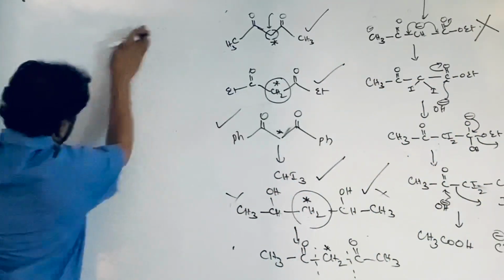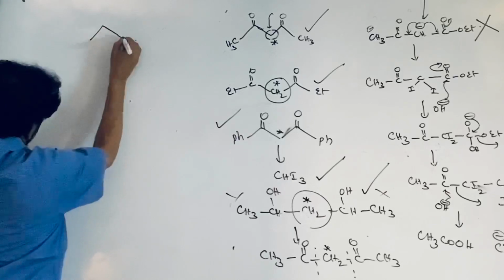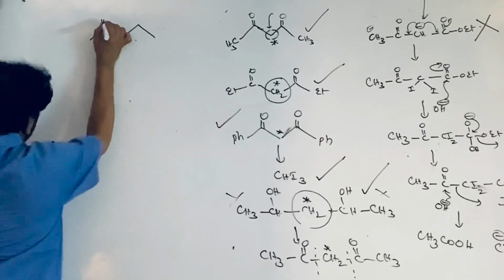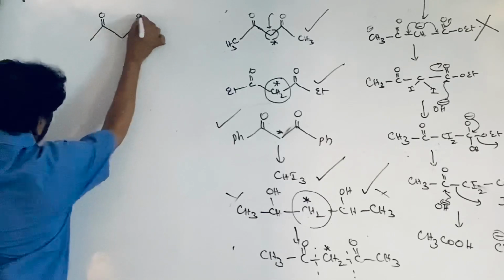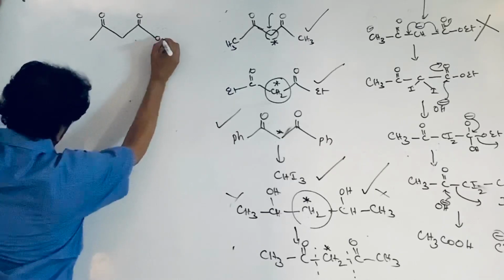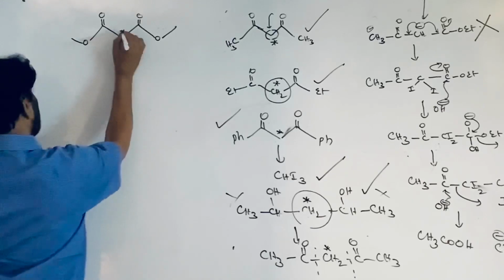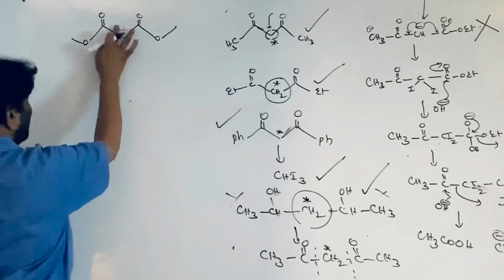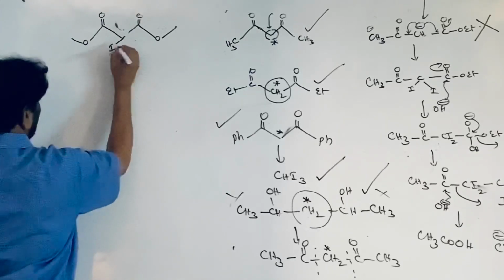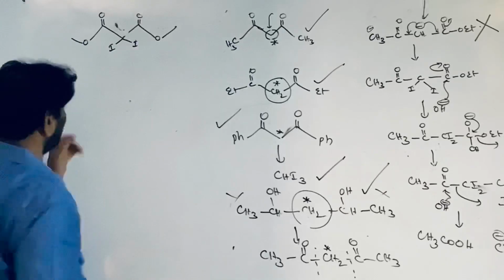See, now let me take the other example. It is not a dicarbonyl at all. This is OMe, so this is more acidic. See, first it is converted into the diiodo. That is possible.